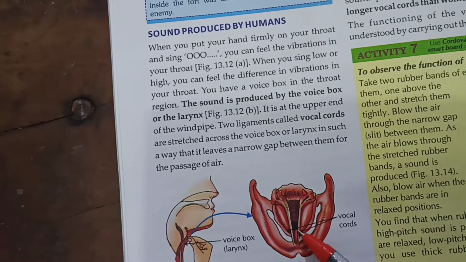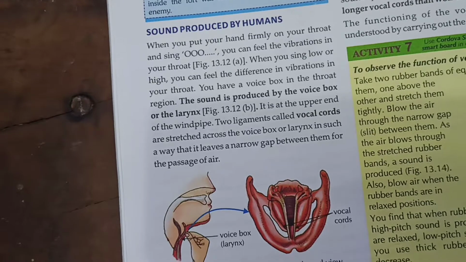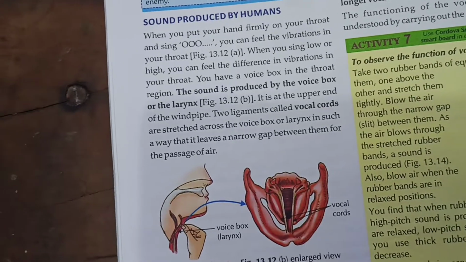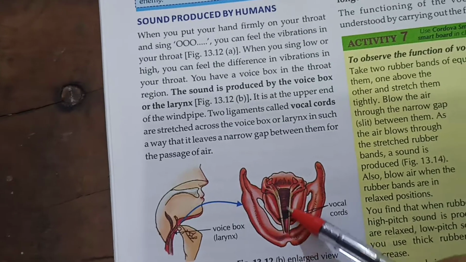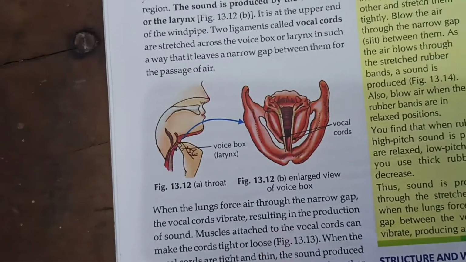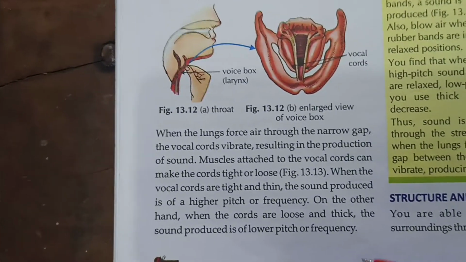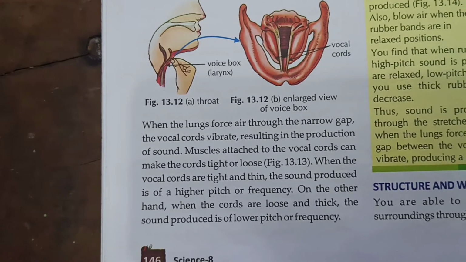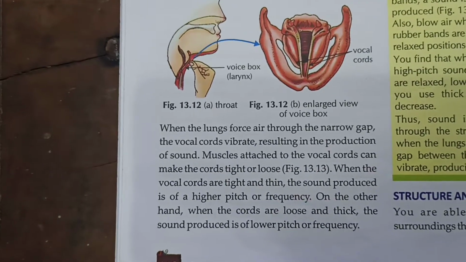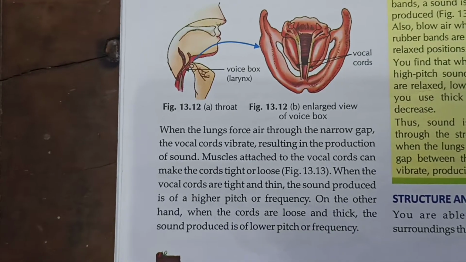They are stretched across the voice box or larynx in such a way that they leave a narrow gap between them for the passage of air. When the lungs force air through the narrow gap, the vocal cords vibrate, resulting in the production of sound. Muscles attached to the vocal cords can make the cords tight or loose.